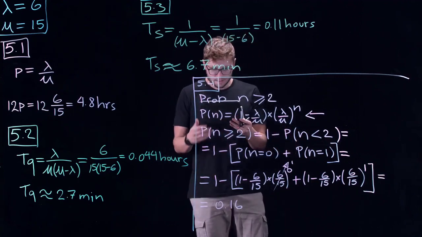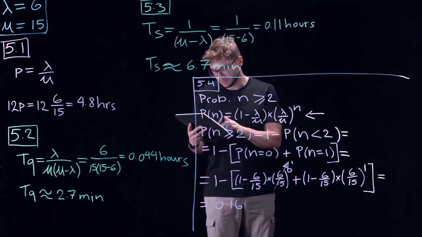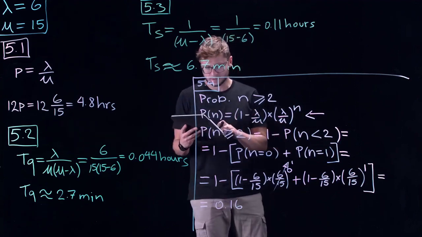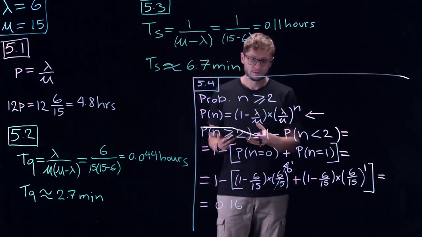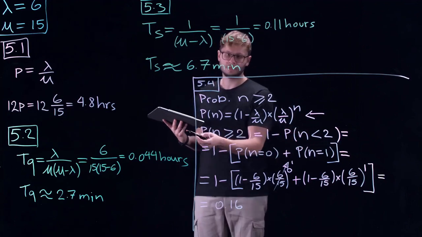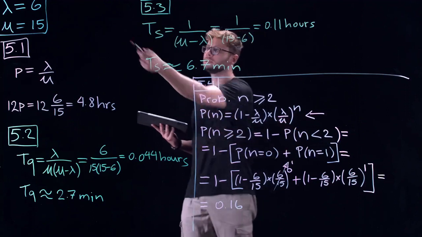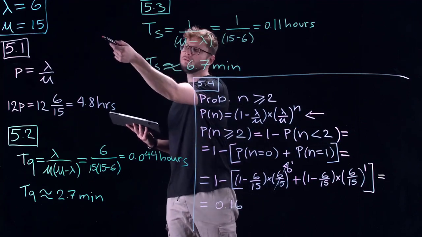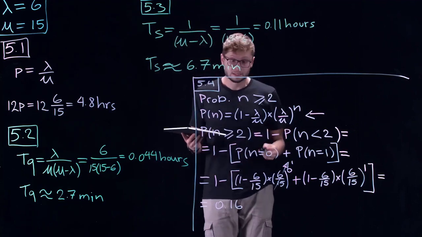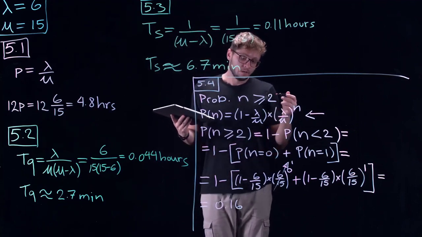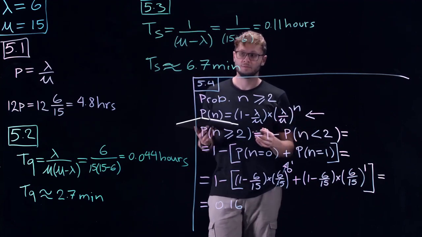But the question asks what is the probability that there are 2 or more customers in the system during the 12-hour period. As with everything else we did previously, since everything is per hour, those are our units. It's 6 customers arriving per hour, 15 customers being served per hour. This is the probability that there are 2 or more customers in the system within 1 hour.